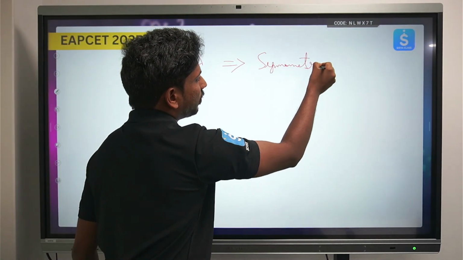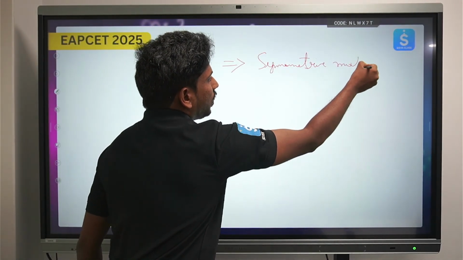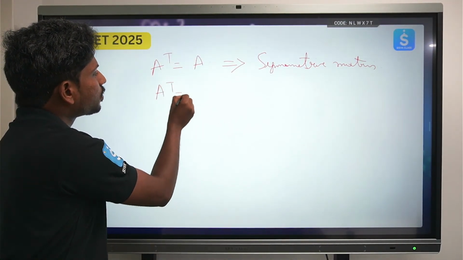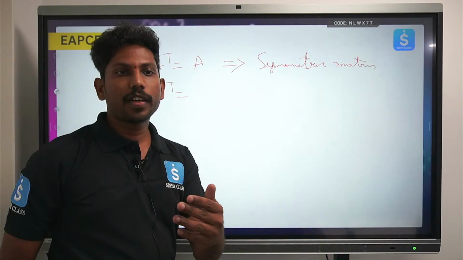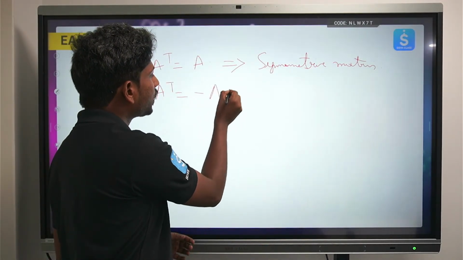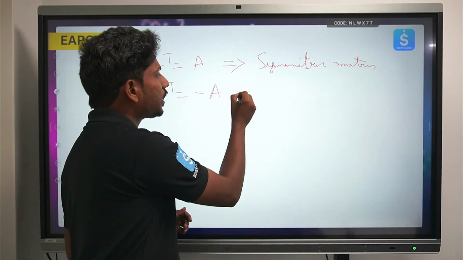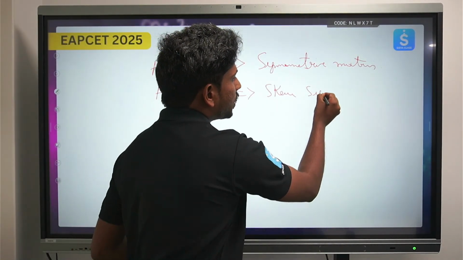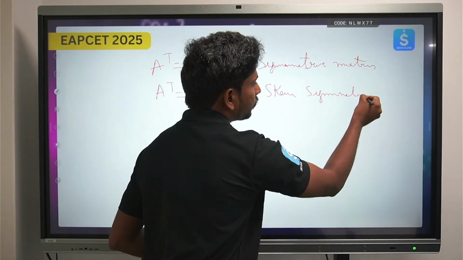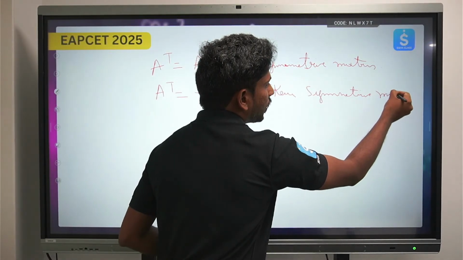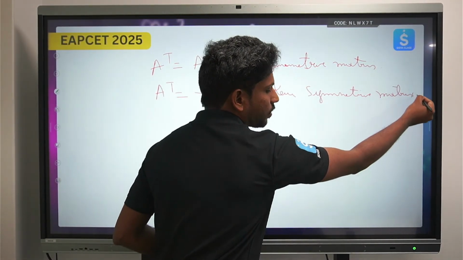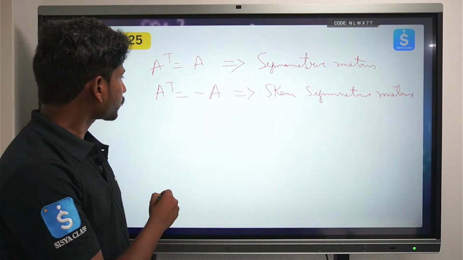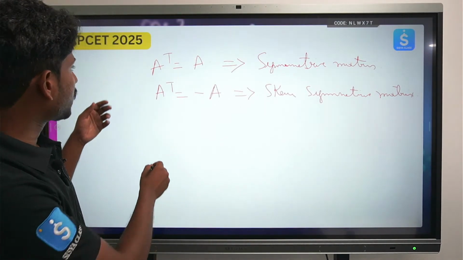Okay, symmetric matrix. And another matrix: if you transpose a matrix and it comes back in such a way that it is equal to minus A, then it is called a skew symmetric matrix. What is it called? Skew symmetric matrix. So the first one is symmetric matrix, the second one is skew symmetric matrix. This is the first thing.